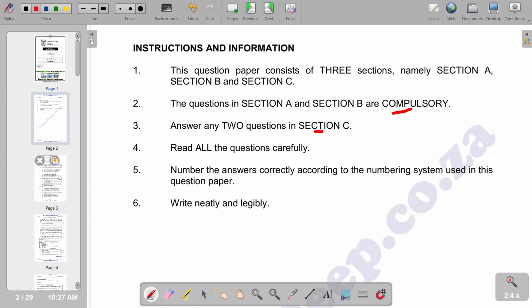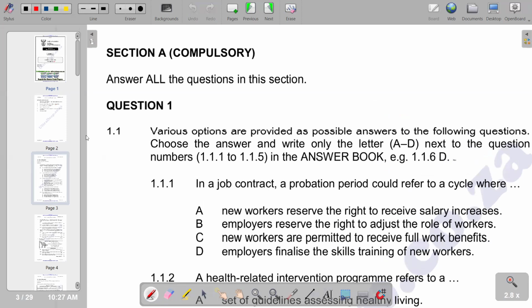So in terms of the first question, which is our section A, which is compulsory, we are going to start on 1.1.1, which reads: in a job contract, a probation period could refer to a cycle where... Remember, a probation period is a period when the worker is starting to work in that workplace. That's when the worker is going to adjust to the conditions of that working place. So it's going to be a short period that the worker is given to acclimatize with the working environment.